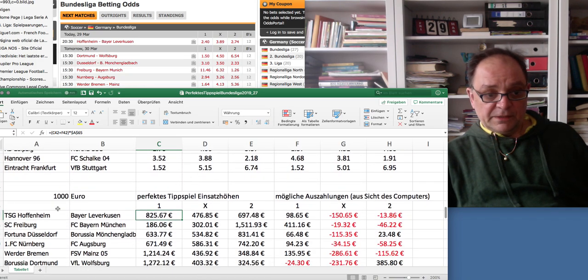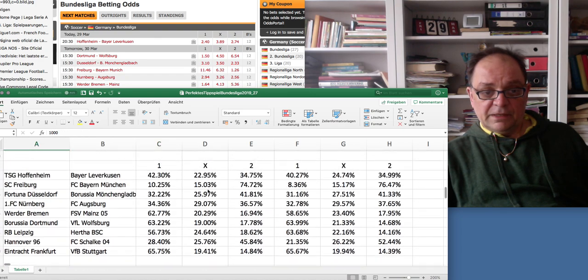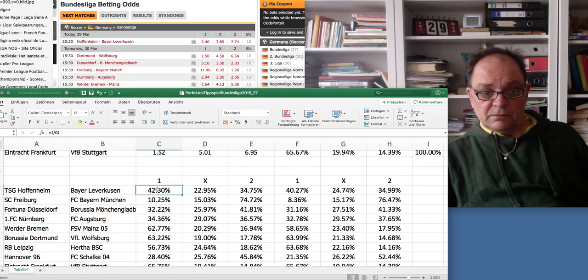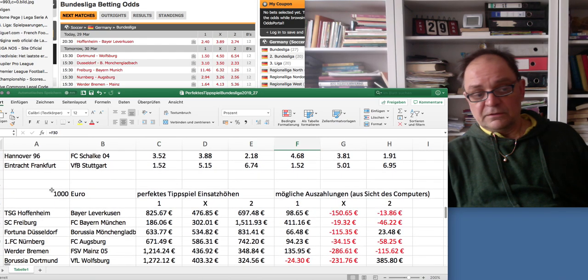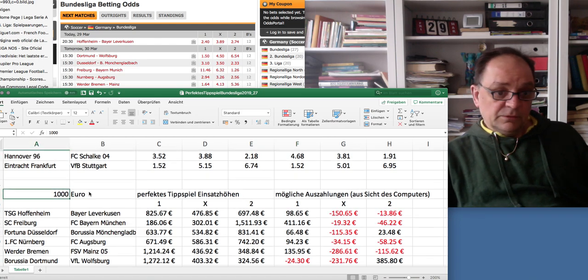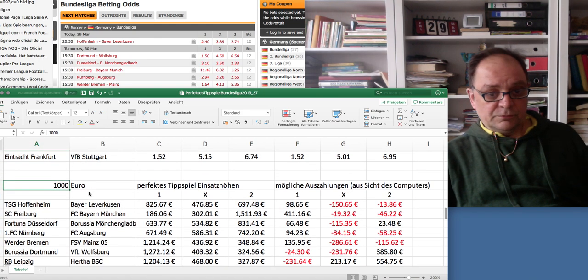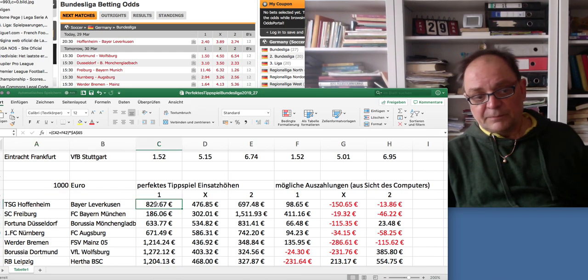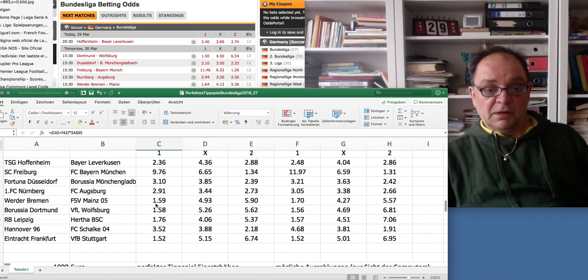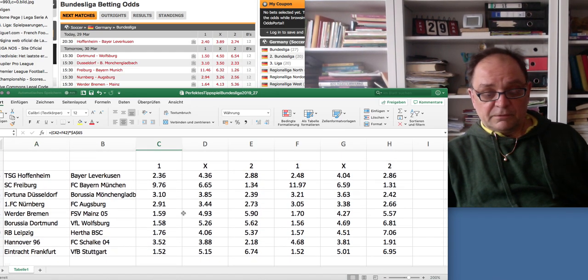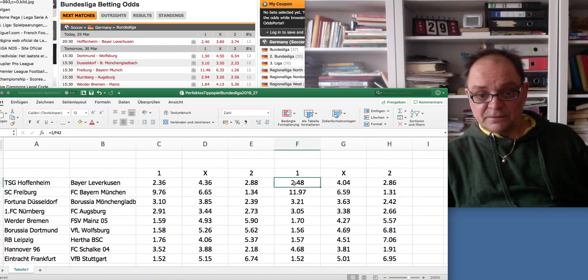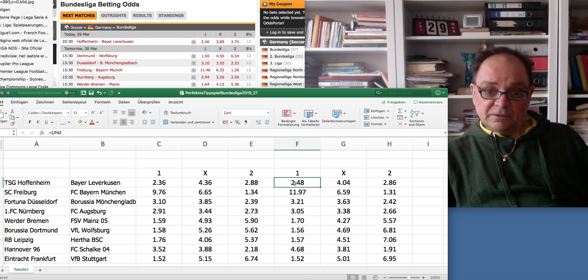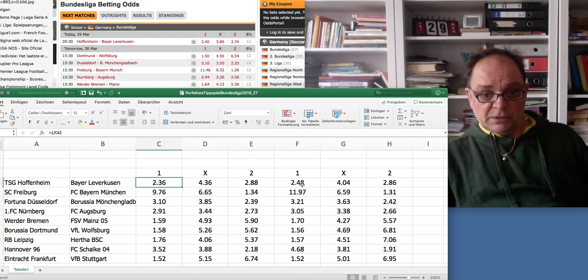The way it's compiled is by adding up the probabilities, my probability plus your probability, times a basic amount of money you wish to distribute. I'm not betting 125 euro, but I'm betting 825 euro on this chance, while the other one bets 825 euro on this chance.